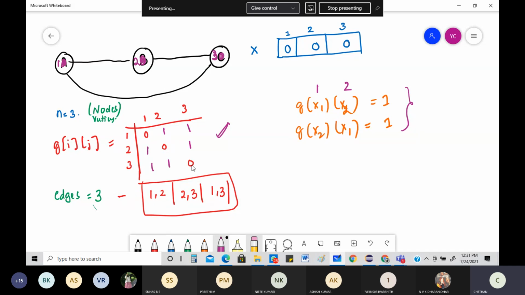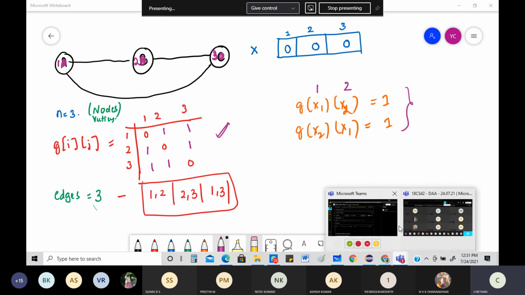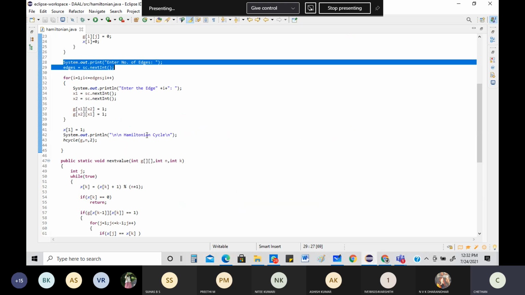Initially, it was all 0, 0, 0. Now it has changed, right? It has clearly changed to the values to whatever you have given. You can very clearly check. See, you have given 3 edges, so there will be 6 ones because A to B and B to A are the same. So there will be 6 ones that you can see in the adjacency matrix. The entire thing is over. You can see very clearly how it is.